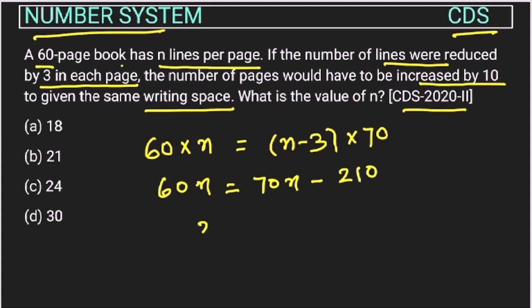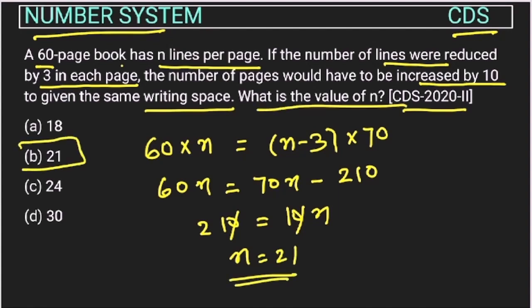So 210 will come this side, 60n will go this side, so this will become 10n. So this 0 will cancel this 0, right? So n is 21. So how many lines? 21 lines. We have to find n only. So option B is the correct answer.